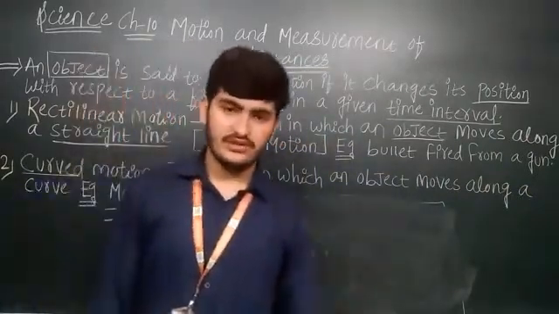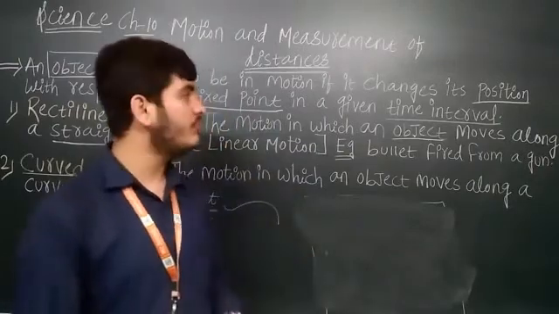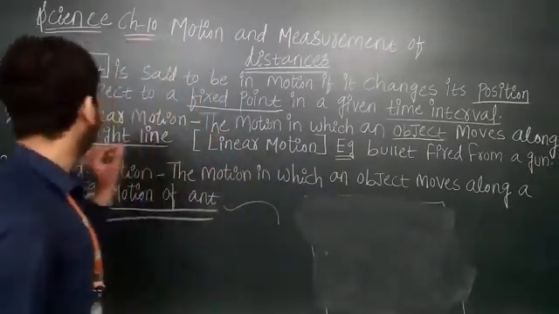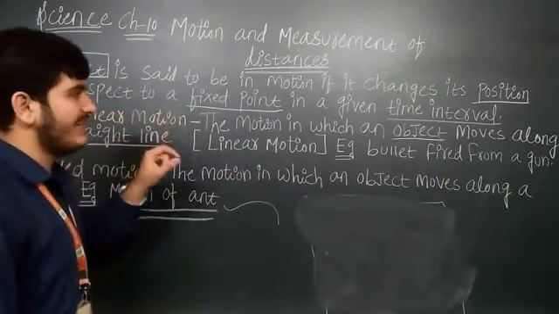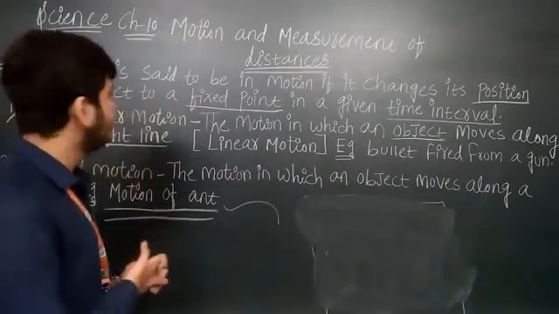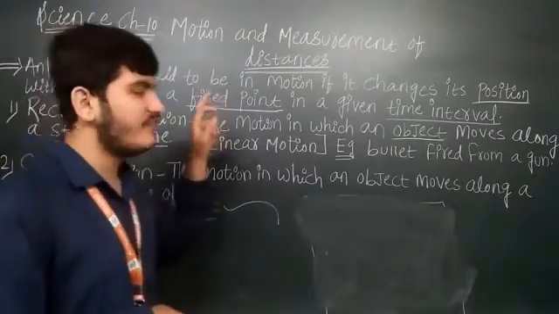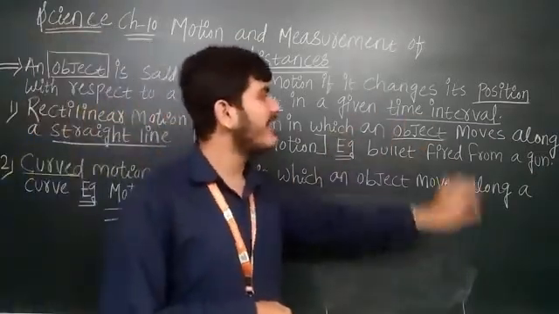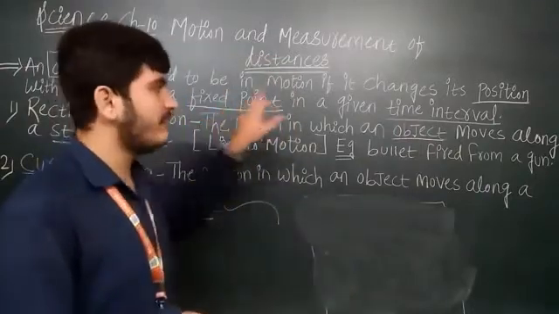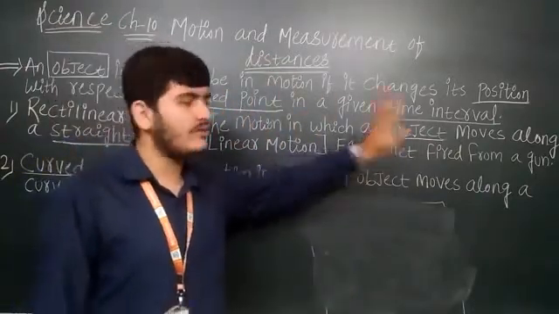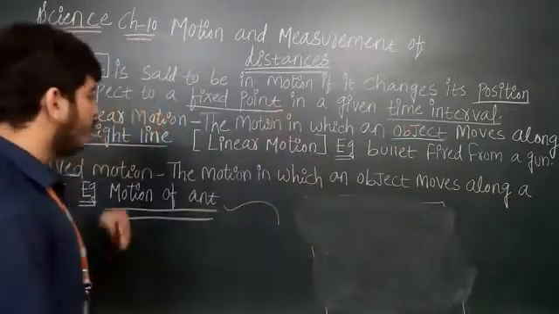फिर से motion definition सुन लो। जब object move हो in a position, an object is said to be in motion if it changes position. जब position change करो अपनी with respect to a fixed point and at a given time interval, उसको motion बोलते हैं।